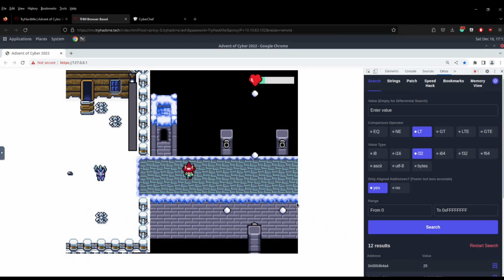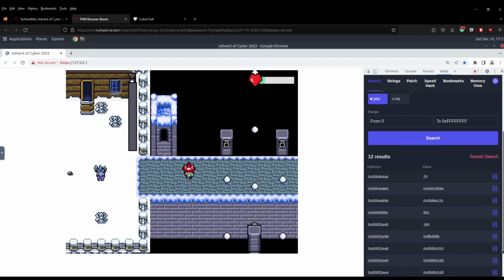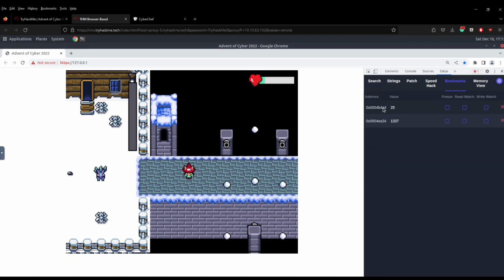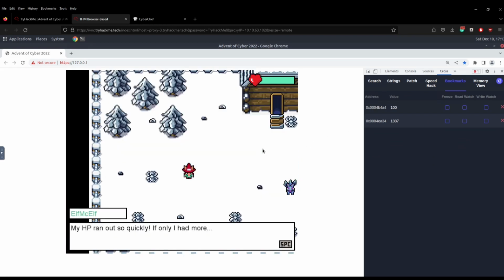I'm probably going to die this time, but as you can see, you've got all these different values, and that looks like we're at about 25% HP. So I'm just going to come over here, and I'm going to bookmark that, and you can see we now have the memory register. If I run into it again, it should drop to like 0, because I'm terrible at dodging. The room's a bit slow. Oh, there we go, we died. But now my HP is back up to 100.